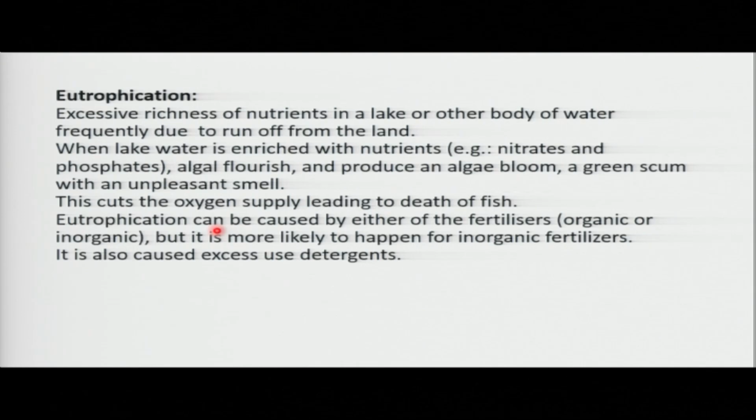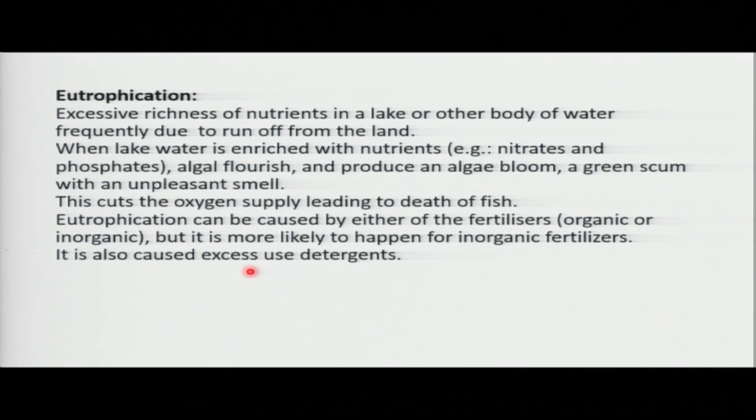So eutrophication can also be caused by organic and inorganic fertilizers, but especially the inorganic fertilizers, because the fertilizer we have added in the soil has been got from the real chemicals, which has been separated again from our soils. This eutrophication can also be caused by use of detergents, but especially because we are talking about fertilizers, it is caused by fertilizers.